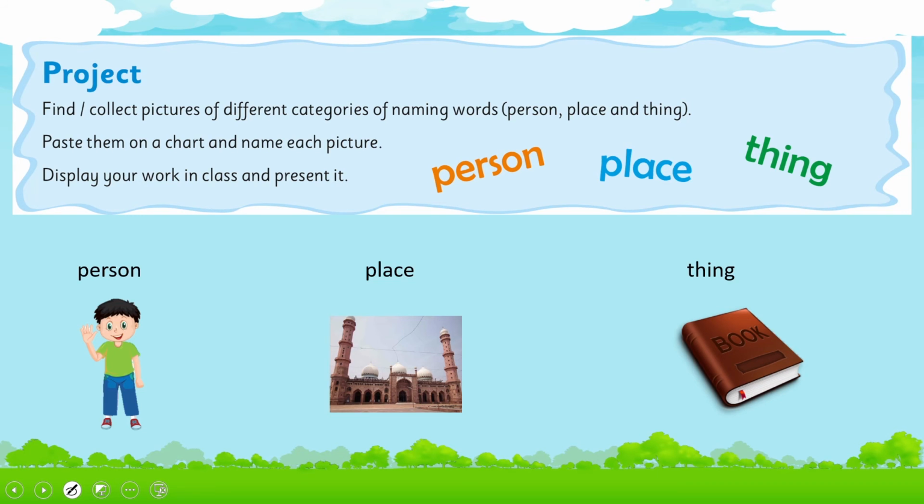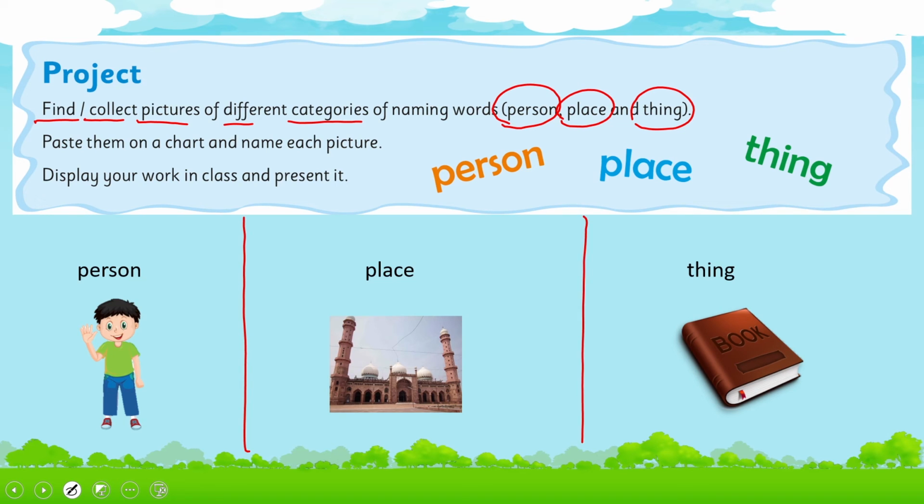And there is a project as well. What you are supposed to do? Find or collect pictures of different categories. And what those categories are: person, place, or thing. So you will take a chart, make 3 columns the way I did. One is for person, other is for place, and the other is for thing. So you will paste the person in the person column, place in the place column, and thing in the thing column, and then display your work in your class.